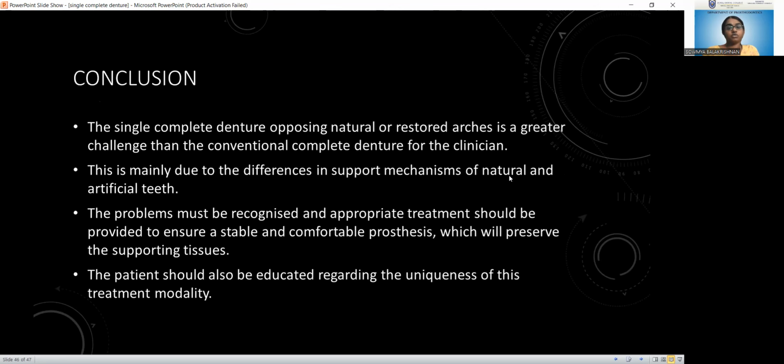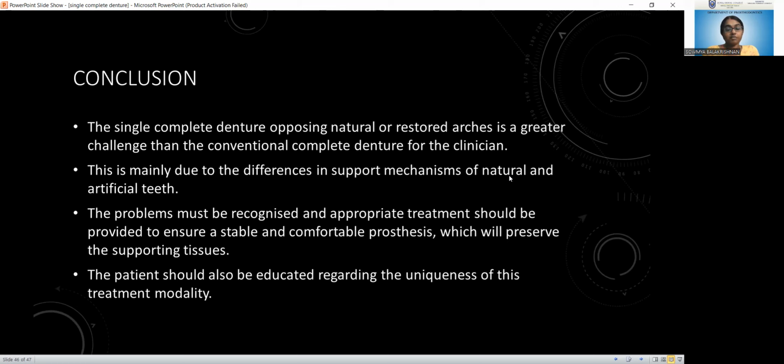So coming to the conclusion. A single complete denture opposing natural or resorbed arches is a greater challenge for the clinician than a conventional complete denture, mainly due to the difference in the support mechanism of the natural and artificial teeth. So the problem must be recognized and appropriate treatment should be provided to ensure a stable and comfortable prosthesis which will preserve the supporting tissues. And patients should be educated regarding the uniqueness of this treatment modality.